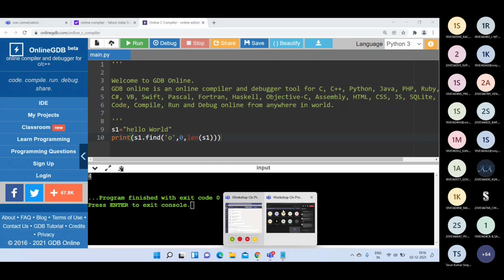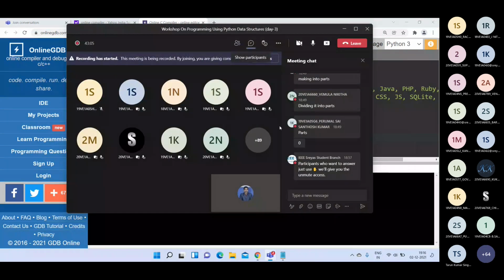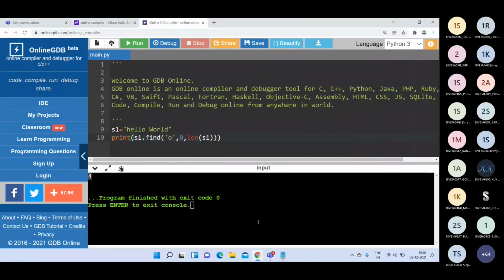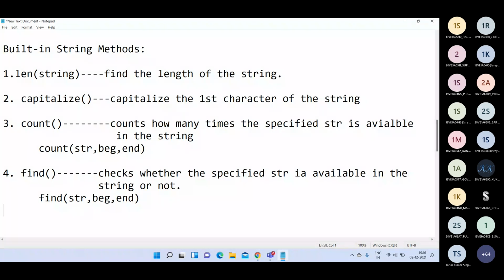Like that? Yes, sir. You may use what we call the length function, capitalize function, find function and count function. The next function we are going to see is